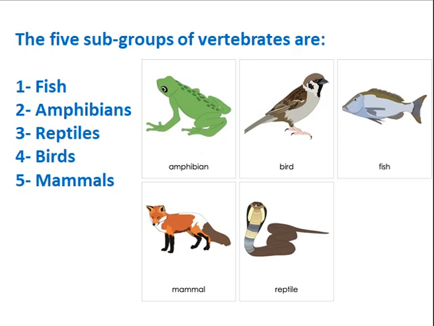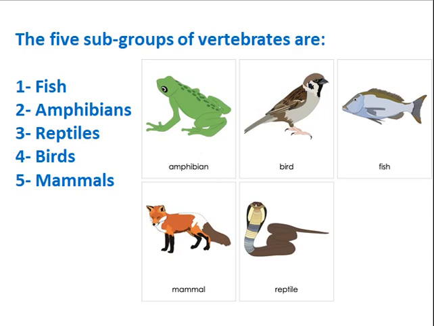Mammals also have four legs. In humans, we can say two legs and two hands. They breathe through their lungs and they take care of their young. Mammals take care of their young or their babies. In addition, birds can also take care of their young.